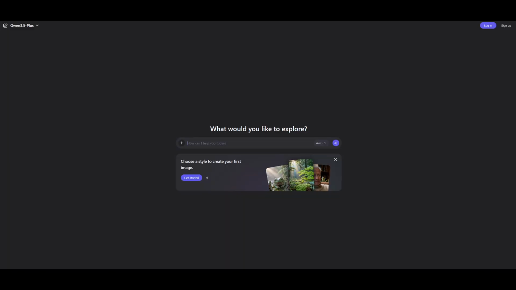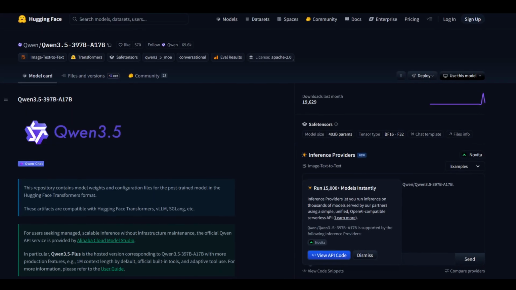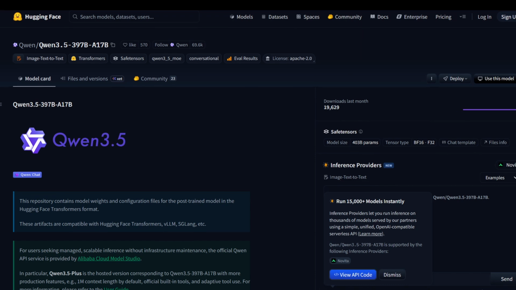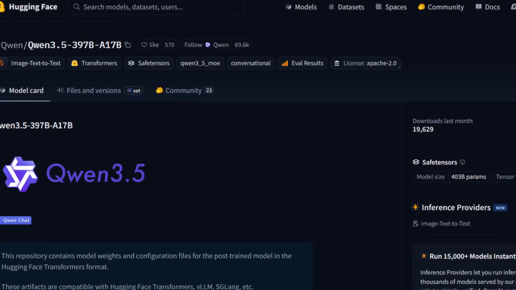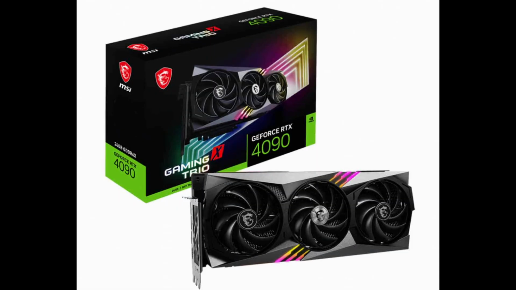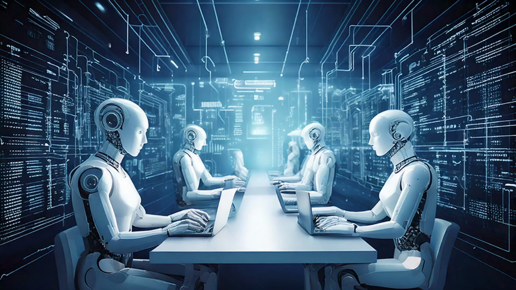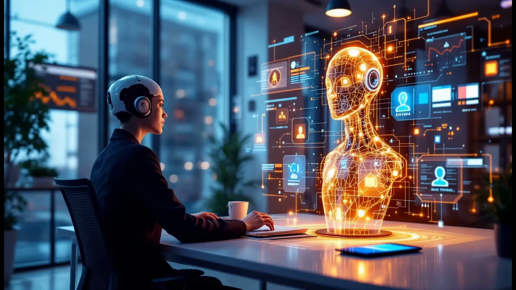Good news, you can play with it today. Go to chat.qwen.ai and select Qwen 3.5 Plus, free tier available, paid for heavy use. Try throwing long contexts, image plus text, or agent-style prompts at it. Local self-host, Hugging Face, Qwen 3.5 397B A17B. Quantized versions will appear soon. Perfect for 24 GB VRAM cards. Pro tip: if you're building agents, start with the visual screen understanding prompts in their blog examples.